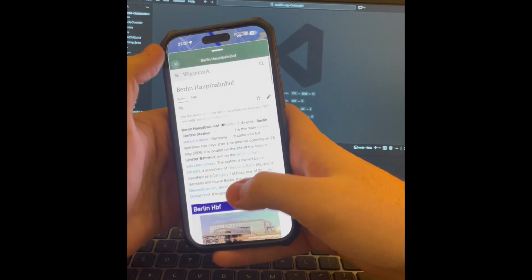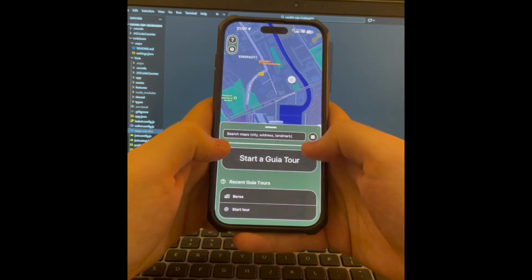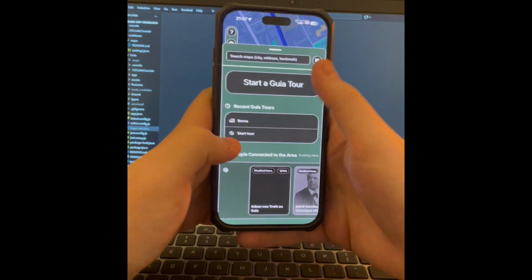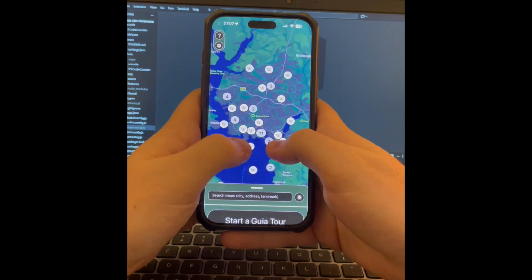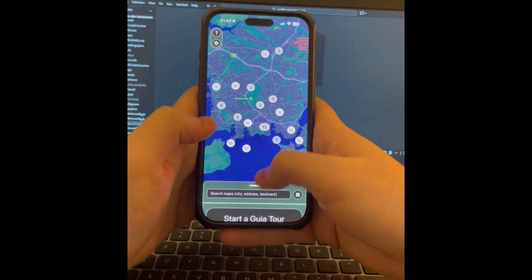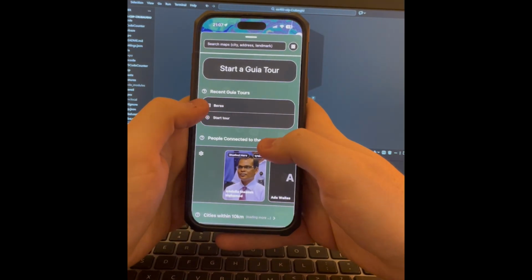If you don't know where you want to go in the world, you can also click this random button, and then we see Plymouth in the United Kingdom, which is really neat, but it takes you to 1,500 of the top cities in the world.